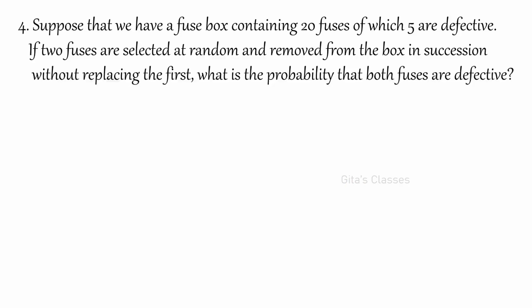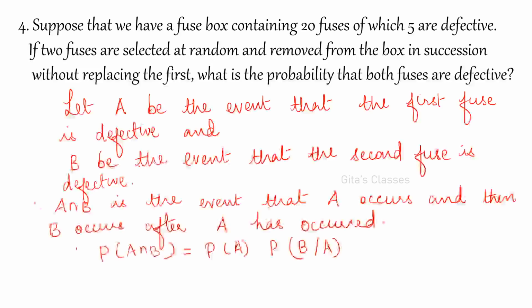Suppose that we have a fuse box containing 20 fuses. So let us define the events. Let A be the event that the first fuse is defective, and B the event that the second fuse is defective. What is given? One after the other: two fuses are selected at random and removed from the box in succession without replacing the first. So first we pick one and we do not replace it. What is the probability that both the fuses are defective?